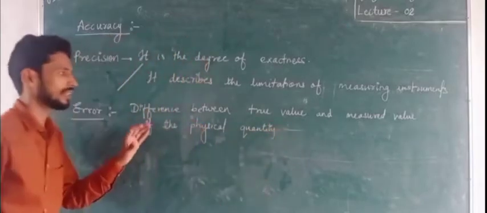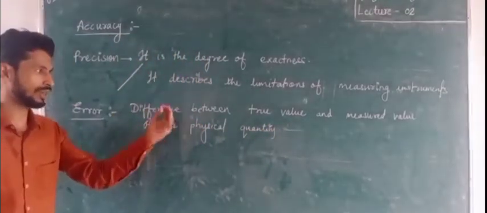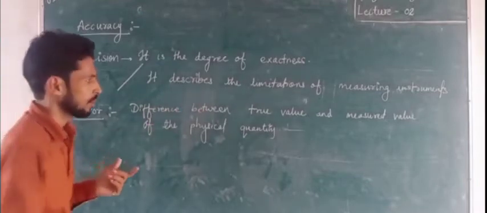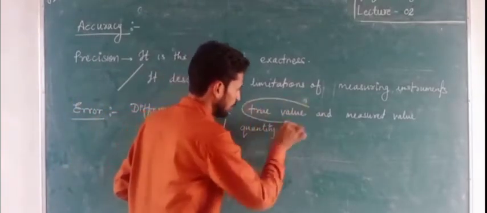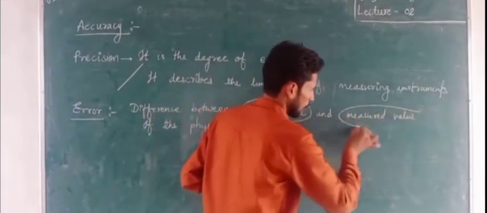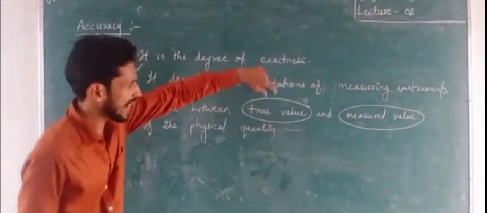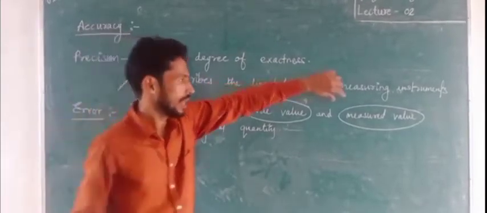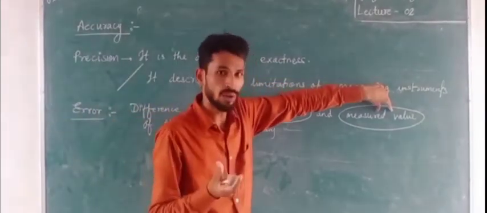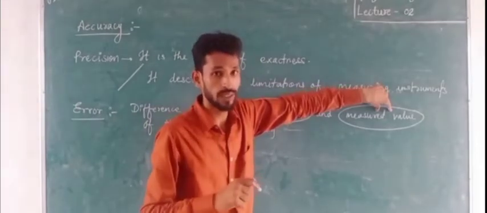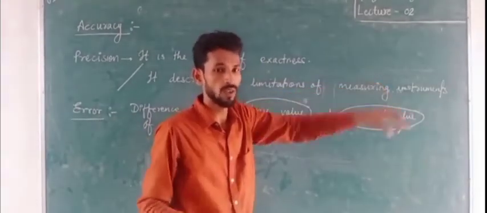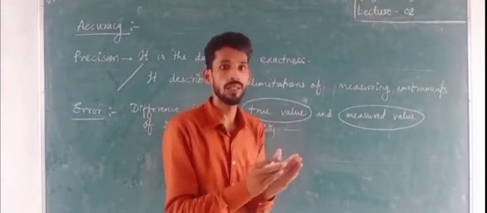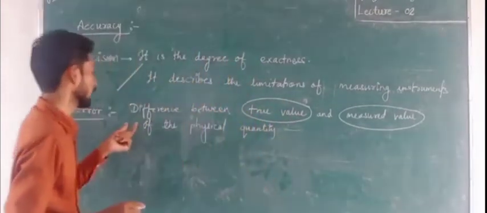So that is the difference between the true value and the measured value of the physical quantity, that is known as error. So what is the true value and the measured value? The true value is the actual value of the physical quantity, and the measured value is the value measured by the instrument, that means the practical value. So the difference between the practical value and the true value, the real value, that difference is known as error.